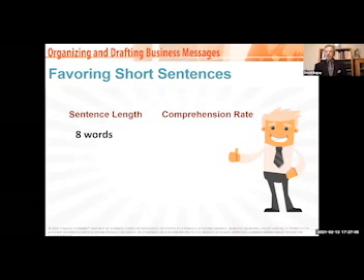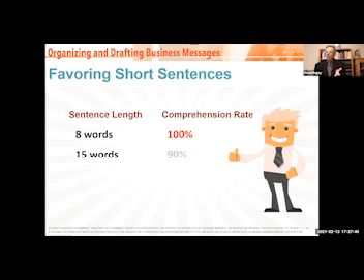So this is an important section, and it's really big. Don't be surprised or be afraid of using simple sentences. Keep it short. Look at the comprehension rate. When you do an 8-word sentence, the comprehension rate is 100%. They're easy. People can digest them. It's kind of similar to phone numbers. We have a 7-digit phone number because it's easier for us to remember. Then we tack on the area code. Now we got 10 digits. If you go much past that, we start losing it in the fog of our memory. Keep things short, direct, and brief. People comprehend them.